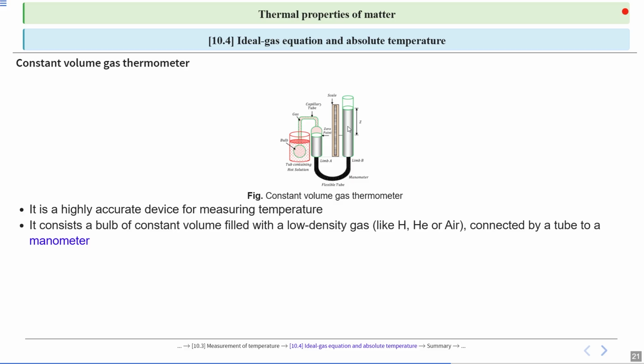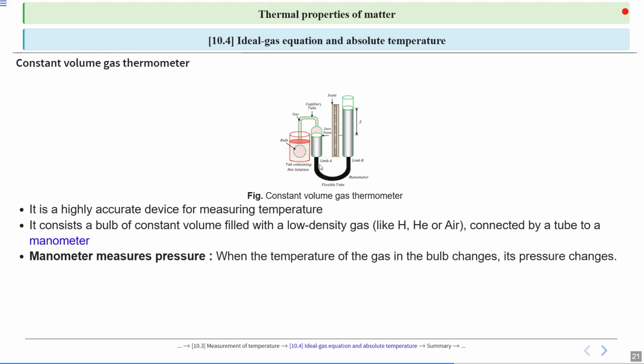It consists of a bulb of constant volume, filled with a low density gas like hydrogen, helium or air, and this is connected by a tube to a manometer. Alright, this one is the manometer. A manometer measures pressure.